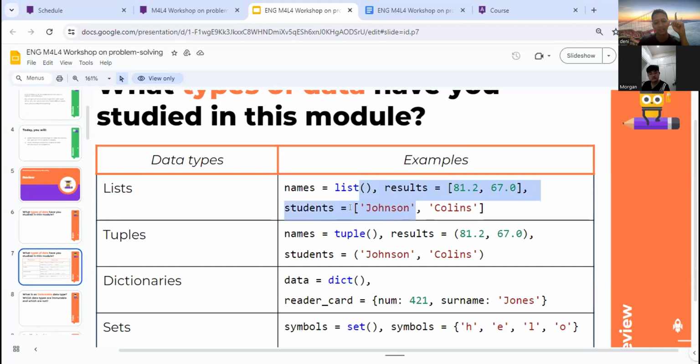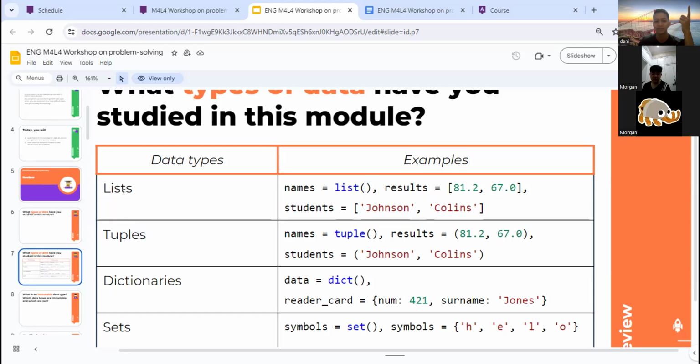Do you remember how to call the item again using the index? We start by zero, right? Yeah, for list, it just starts from zero. And then for tuples, what's the difference between list and tuples, Morgan?